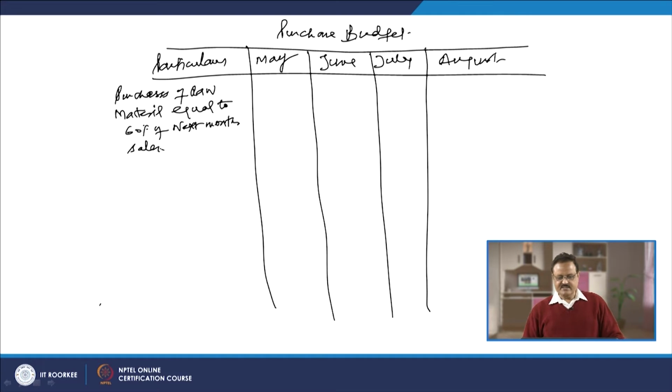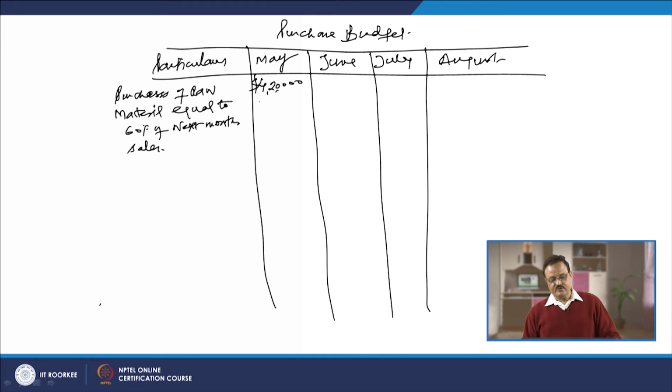So, what are the next month's sales? 700,000. And what is the 60%? That is going to be $420,000. So, this is the purchases of raw material equal to 60% of next month's sales. So, this is $420,000. So, it means this amount we are going to purchase for the month of May, and that amount we will be using. So, I am putting here this sign of the dollars.